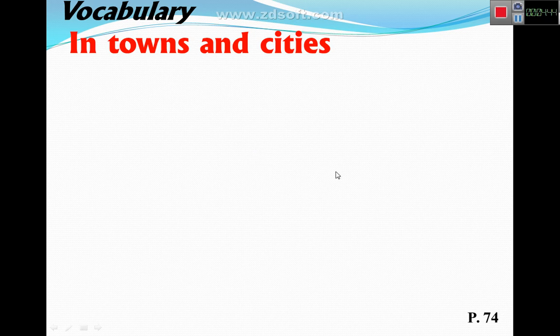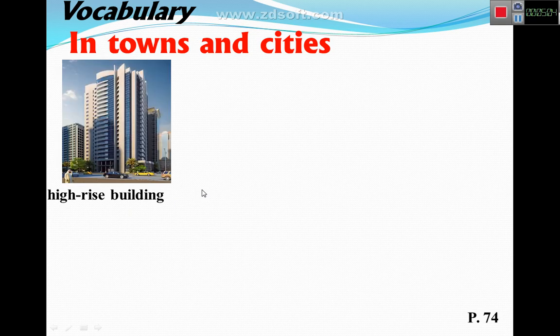That's vocabulary from page 74. Please open your book, page 74. In towns and cities. There are some words. Let's know the meaning. A high-rise building. What does high-rise building mean? High-rise building means just like skyscrapers, a tall building. Let's see. This is a high-rise building, a tall building like skyscrapers.